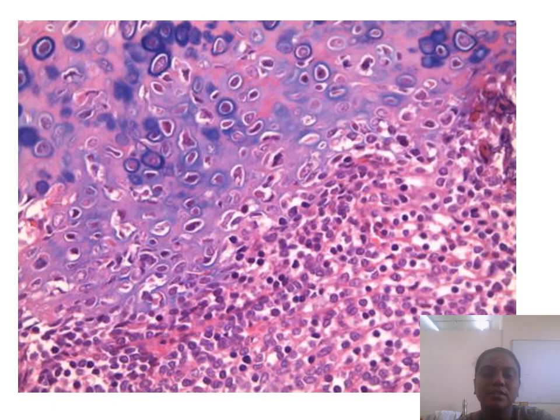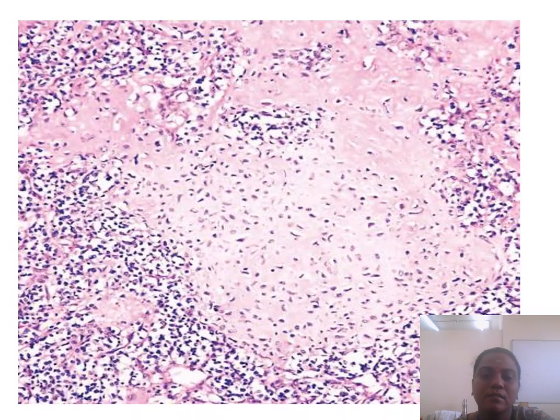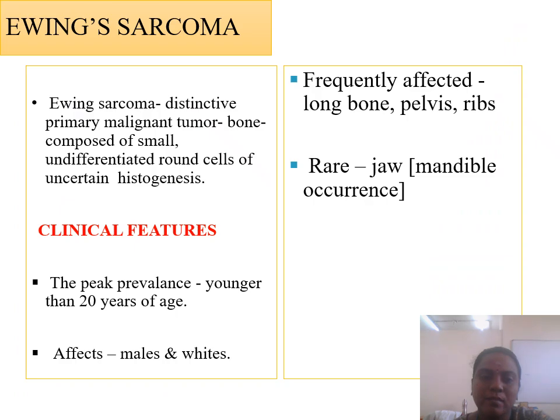This is a picture showing mesenchymal chondrosarcoma where you can see a number of mesenchymal cells, that is fibroblast-like round tumor cells, along with areas of cartilage. So this is a cartilage formed region. It is surrounded by numerous mesenchymal cells, round and spindle shaped atypical mesenchymal cells. This is another picture representing the same, where you can see cartilaginous areas with increased mesenchymal angulated or spindle shaped cells exhibiting atypia.